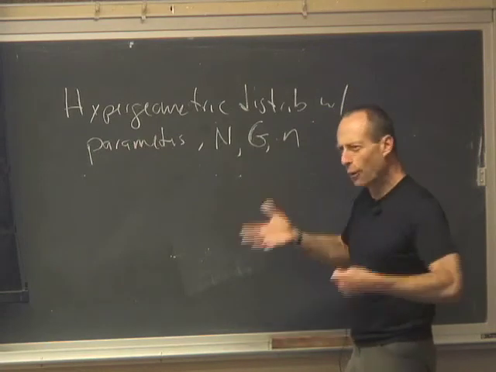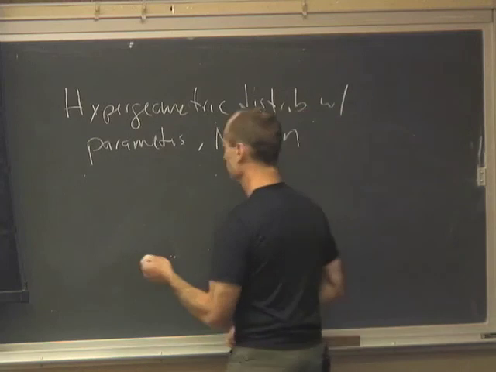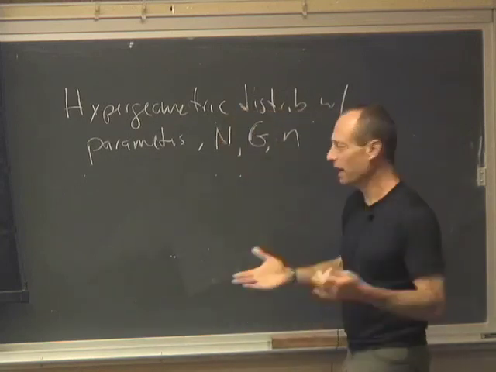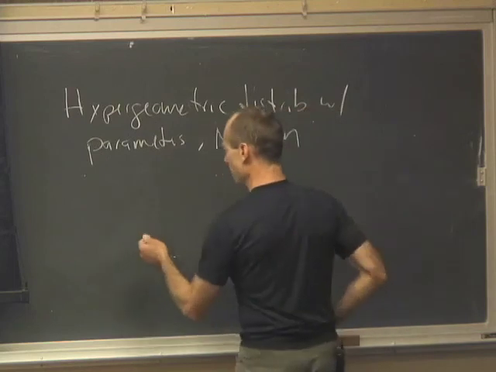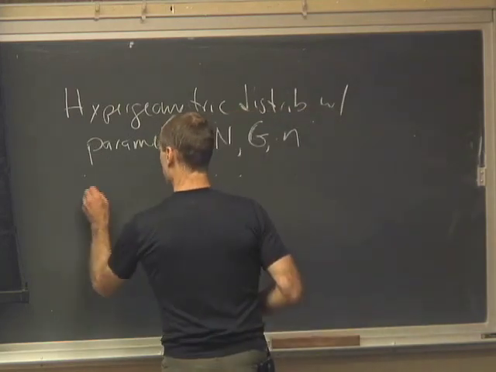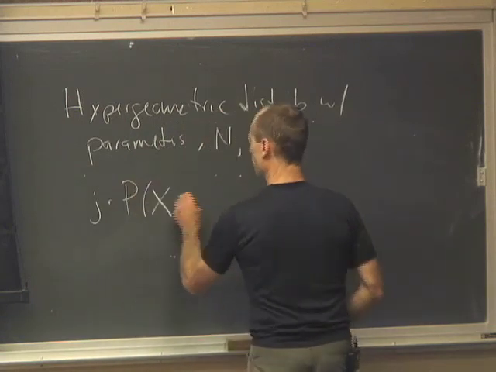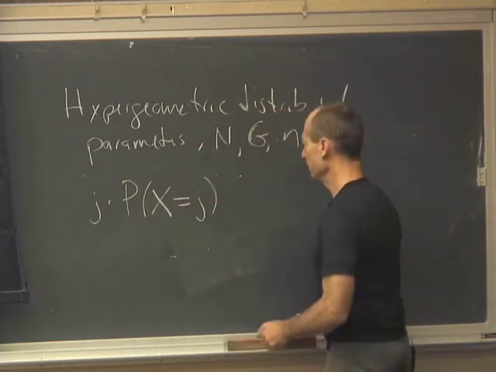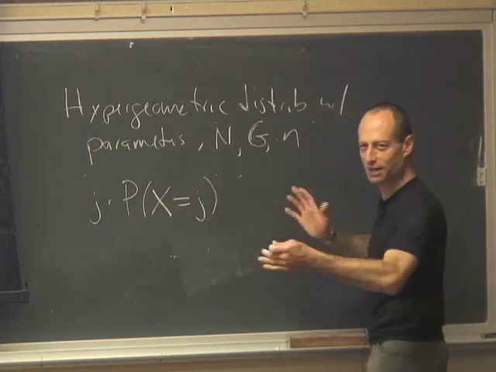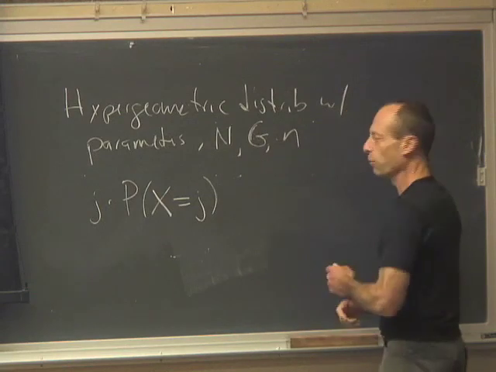Then how would I calculate its expected value if I didn't know this shortcut? I'd be doing some sum that involves taking j times the probability that the random variable is equal to j. What's the probability that the random variable is equal to j? We have this sort of max and min thing. We have to worry about the possible values. But for a feasible term, what does it look like?